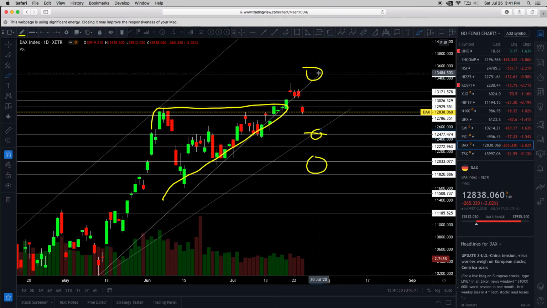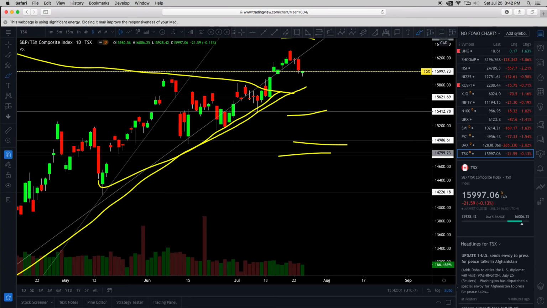The bullish upside target still remains. Well, now it's this resistance. So 13,170. Very simple. It's up or down in the market. Very simple. Last one, the Canada TSX, Canada Index.